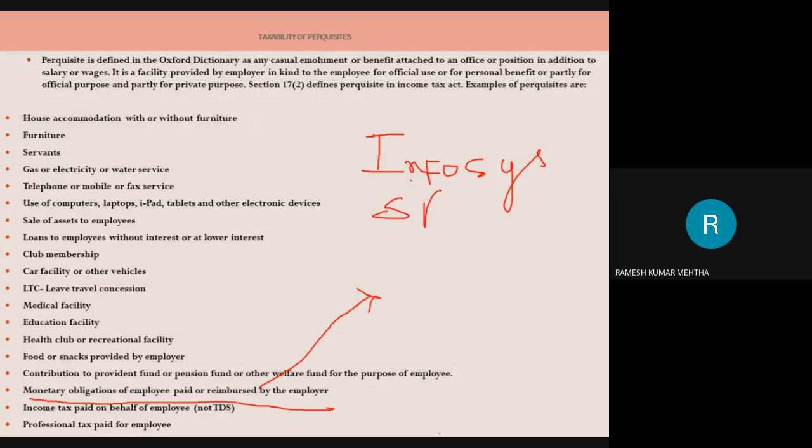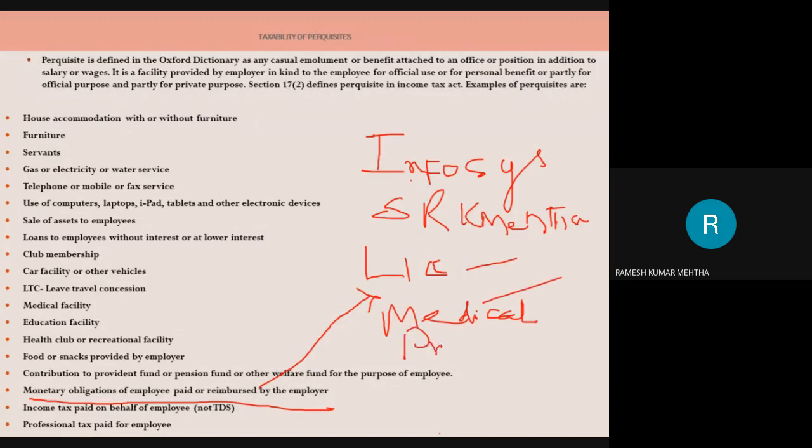I, SRK Mehta, working in Infosys, have taken an LIC policy for myself, my spouse, my children, or I've taken a medical policy to secure my life and cover my hospital bills. So I have to pay a premium every year.